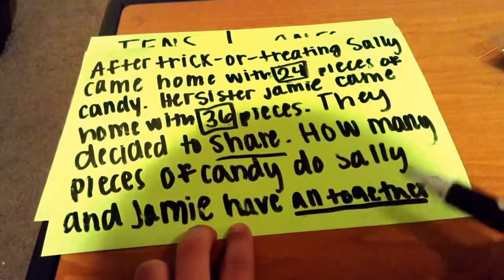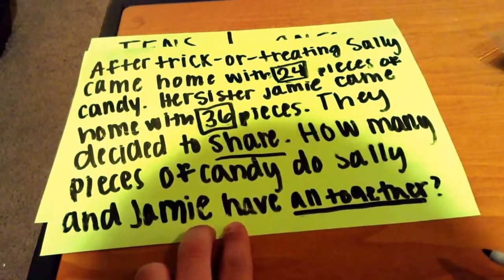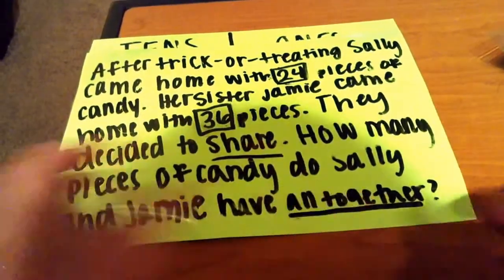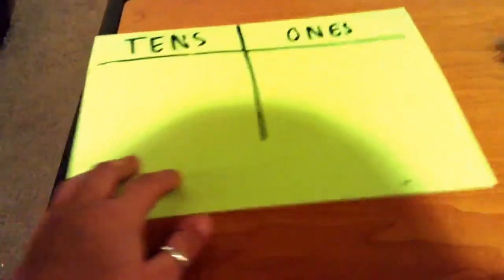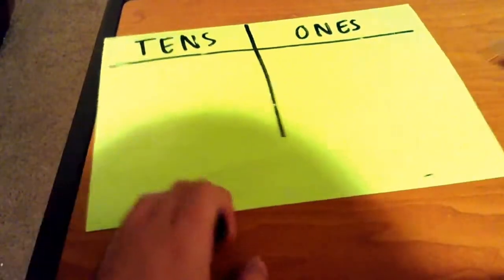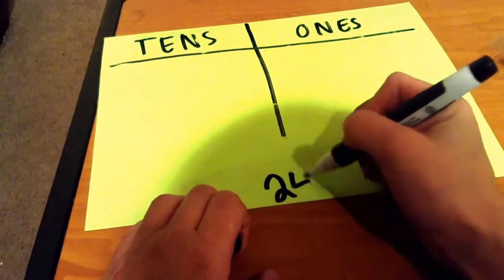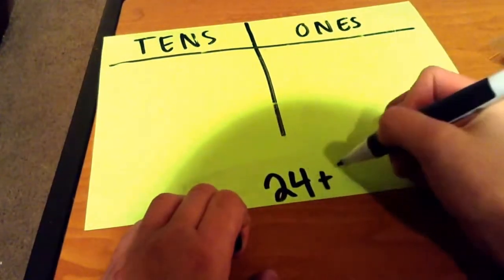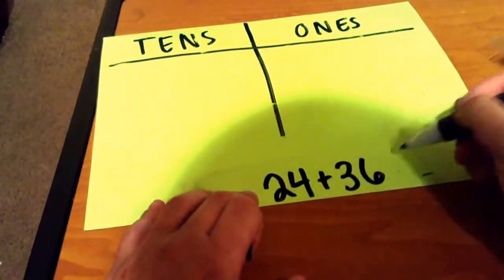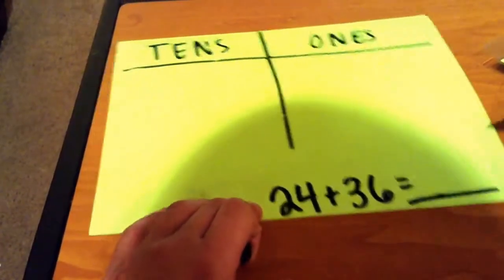When we see all together, what do we know about this? Right, we're going to be adding. So let's use our tens blocks to find the total number of pieces of candy that they have. So we know Sally has 24 pieces plus the 36 pieces that Jamie has, and we're looking for the total.